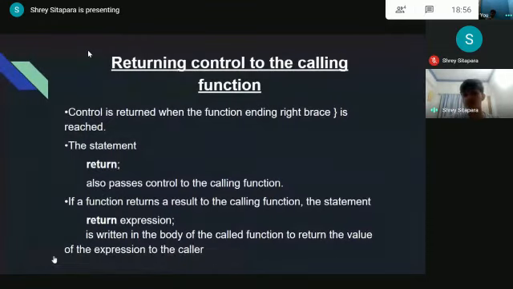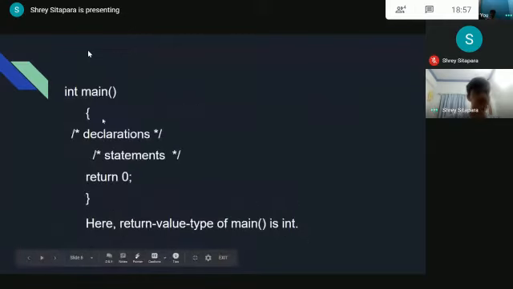There are generally four types of function: no argument is passed and there is no return value; an argument is passed and there is no return value; no argument is passed and there is a return value; and an argument is passed and there is a return value. Here is the syntax of a return function. Int main, then declaration, that's a normal function we say, and here it's return 0. So here the return value of main is int.